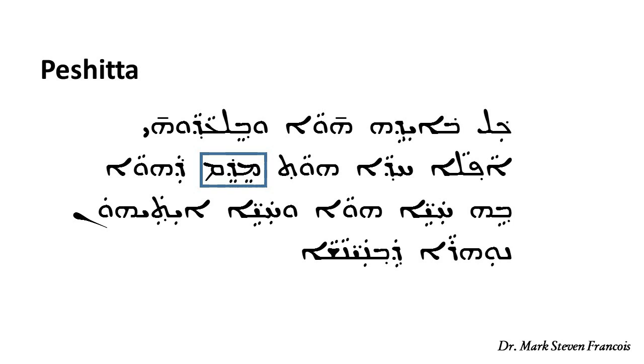The problem is that in Syriac, the final words of John 1 verse 3 do not begin with a relative particle, which would be the equivalent to a relative pronoun. The final words of John 1 verse 3 begin with the word medem. Now, very often that word medem is used when you want to make a relative clause the subject or object of a verb.